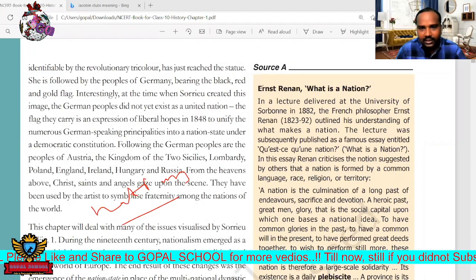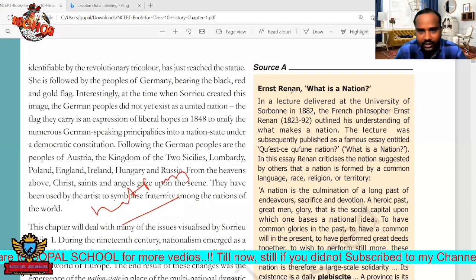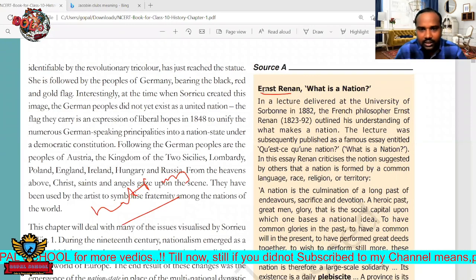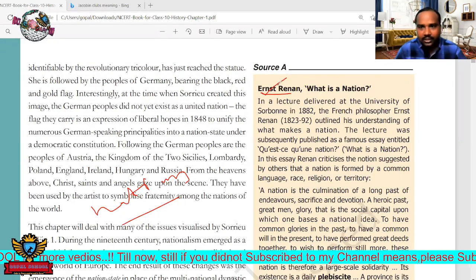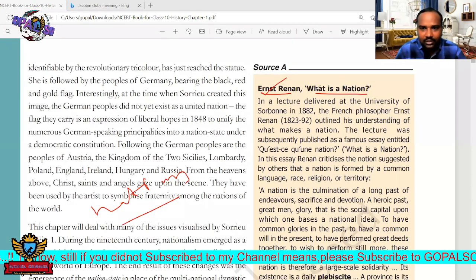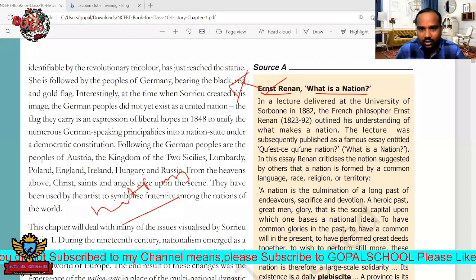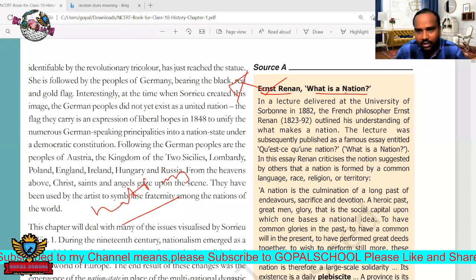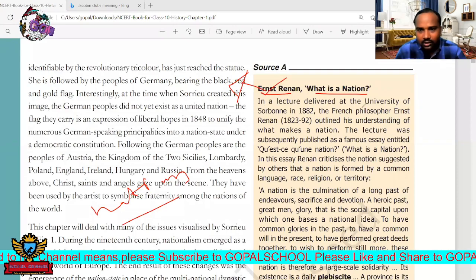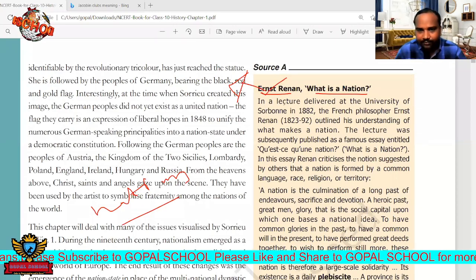Here one person is given. His name is Ernest Renan. Ernest Renan has given a separate definition for what a nation is. For the first time, he gave the definition of a nation. Nation meaning. And in which occasion did Renan give this definition?